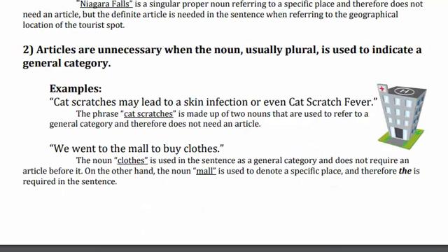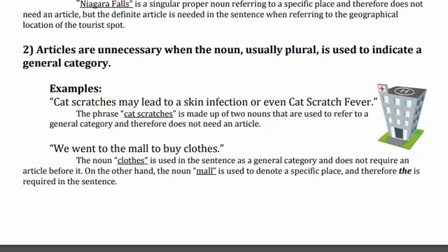So the second category is one in which articles are not necessary when the noun, usually plural, is used to indicate a general category. So the key words are plurals or a general category. Whenever you use a noun in the plural form, or one that identifies some general category, articles are unnecessary.